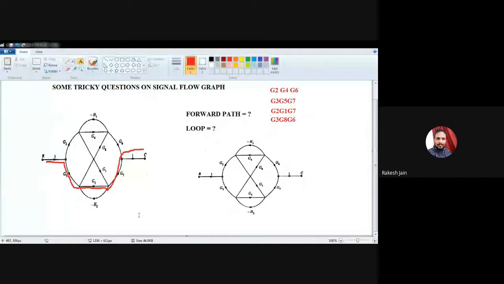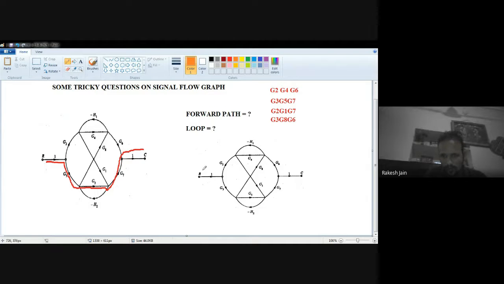Now, are any other forward paths present in this diagram? We have to see the diagram very carefully. Now see this one. G2, then G1, then minus S2, then G8, then G6. Yes. See this one. This forward path, see very carefully, with this orange color I am going to show you. 1, then G2, okay, then G.